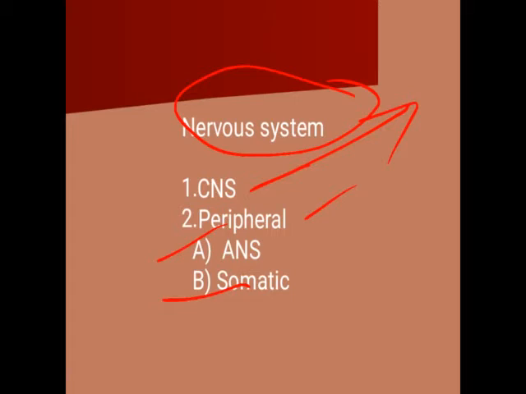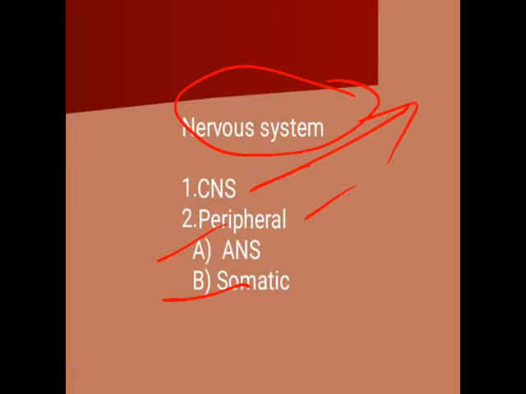Second one, that is the peripheral nervous system. It is the other part than the central nervous system. Again, the peripheral nervous system is classified into ANS, that is the autonomous nervous system, and second one, somatic nervous system.